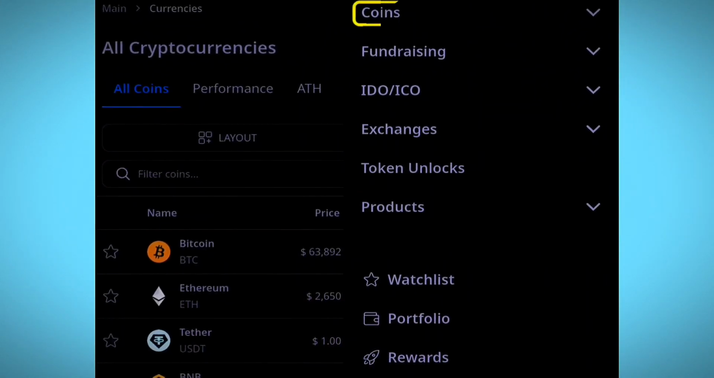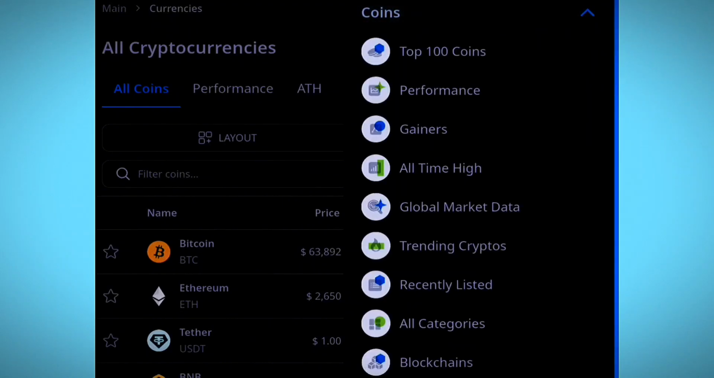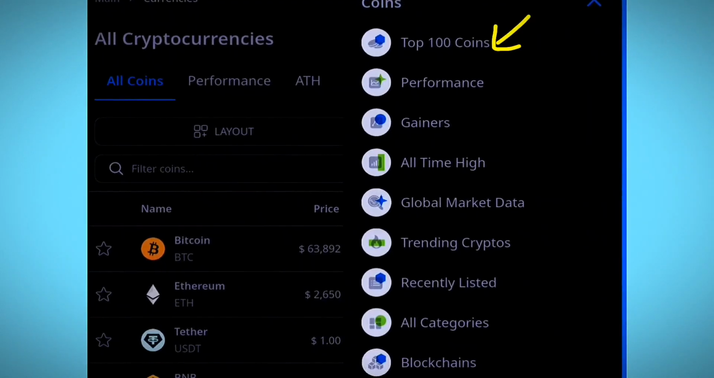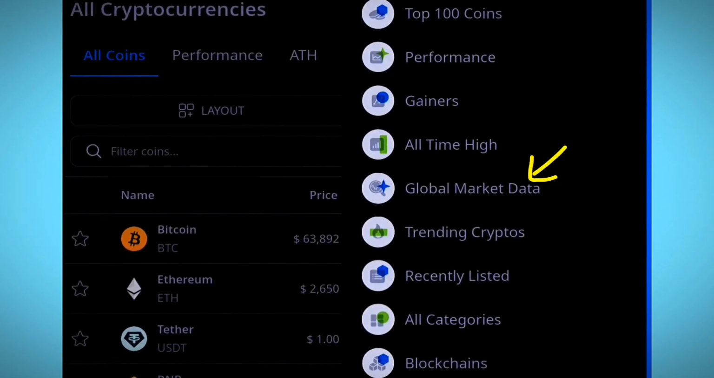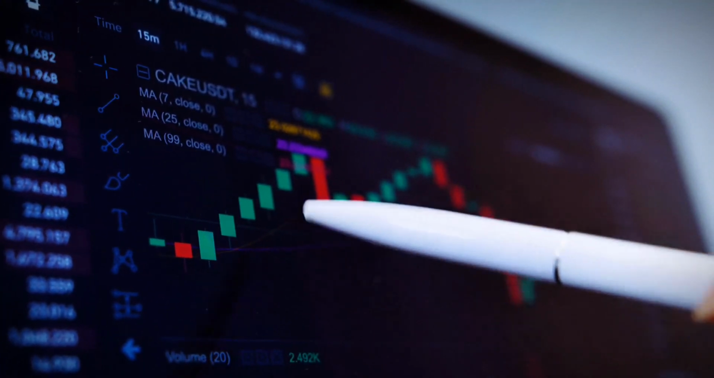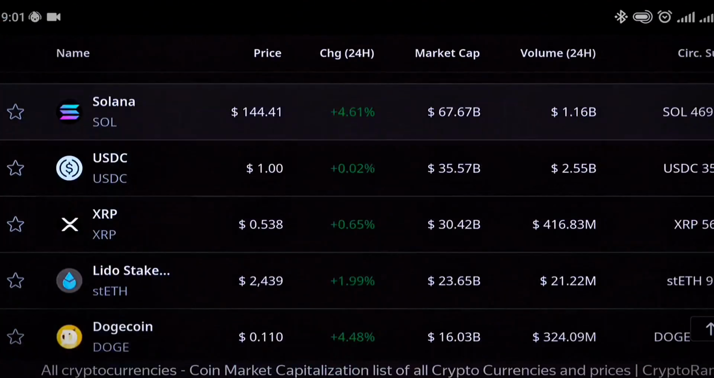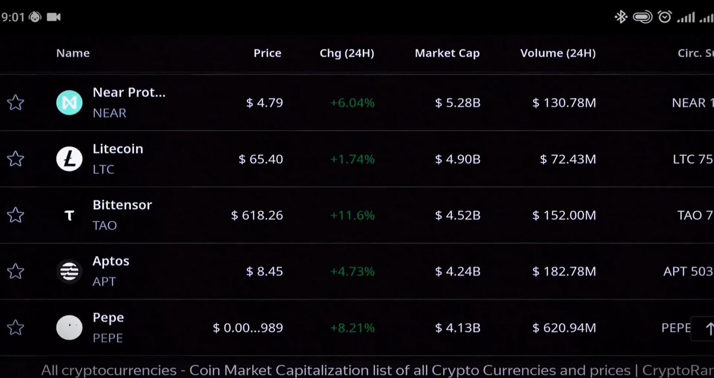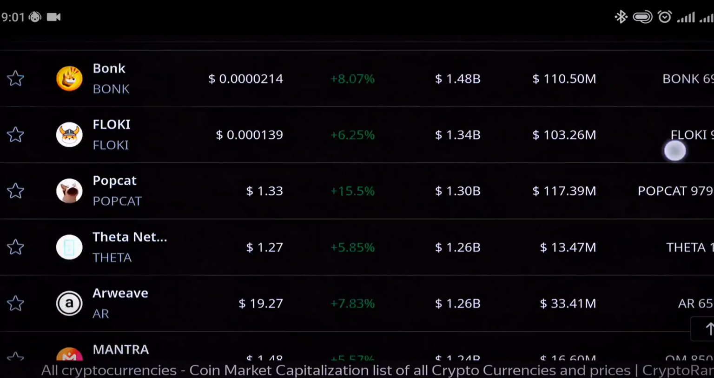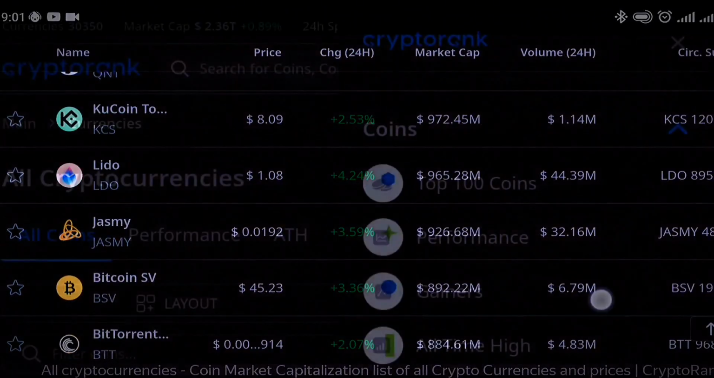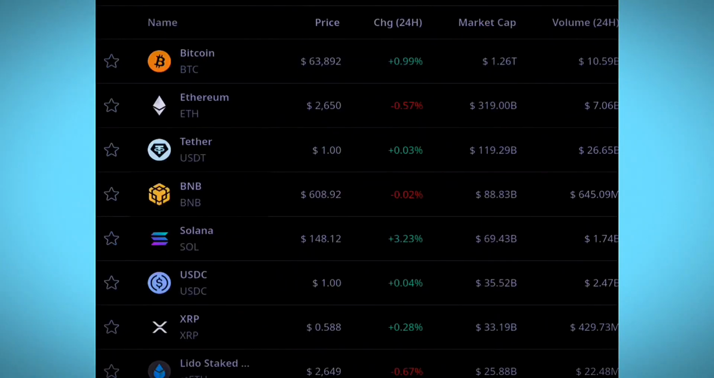When you click here under the coins, there's a drop down menu, and the first one you can see is top 100 coins, the performance, gainers, all-time high, the global markets. When you want to assess your token, compare it with the top 100 coins and see if at all it has room or chance for growth and reach the value of those top 100 coins. So when we list them by the top 100 coins, this is what we now have here.